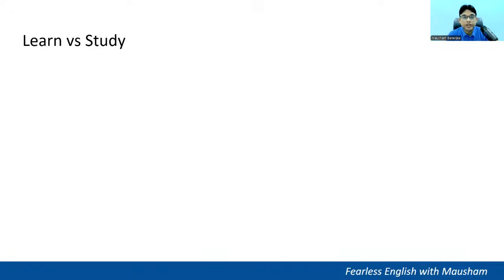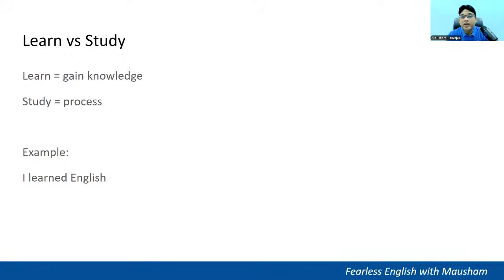Learn versus study. Learn is when you gain knowledge. Study is a process. Example, I learned English means I'm gaining knowledge of English. Study, I study daily. It's a continuous process. I study daily.